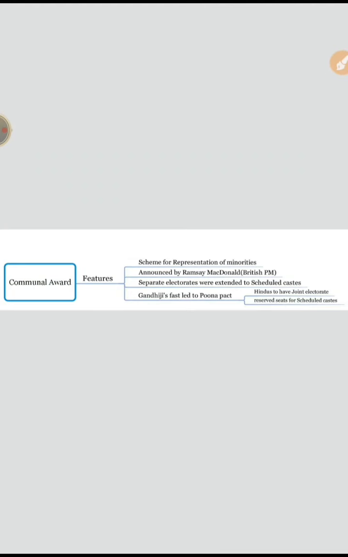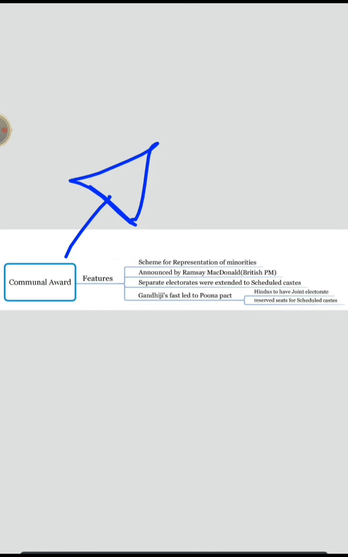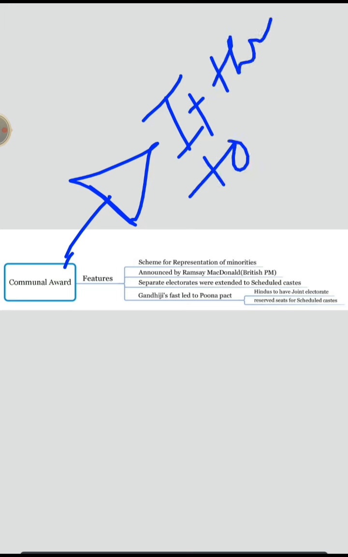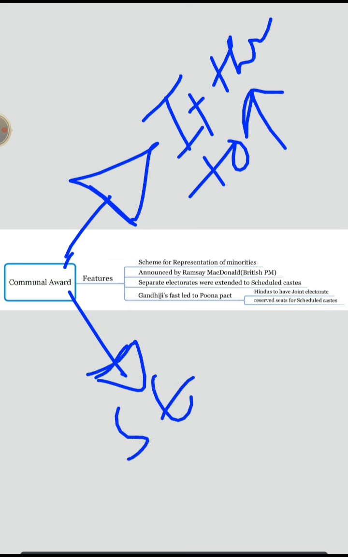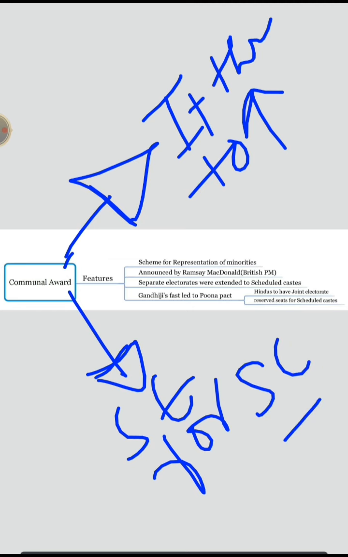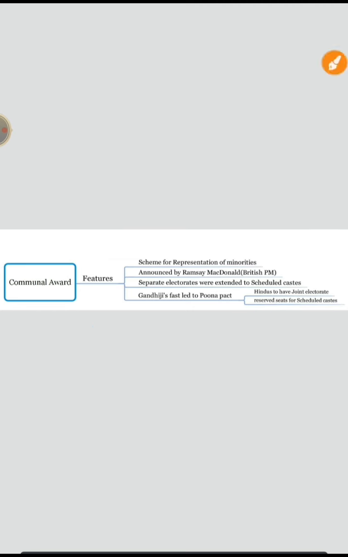Now let us look at the Communal Award. Why was it introduced? It was to extend separate electorates for SCs. Now why SCs?